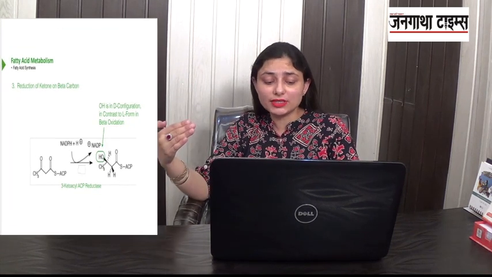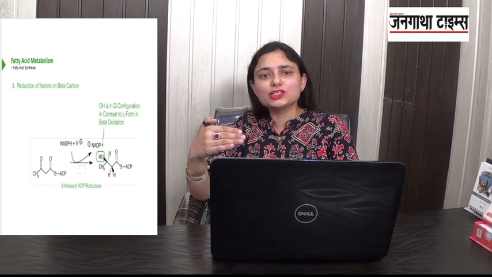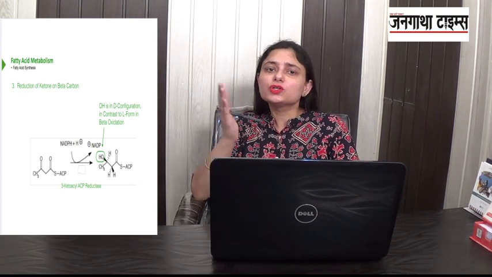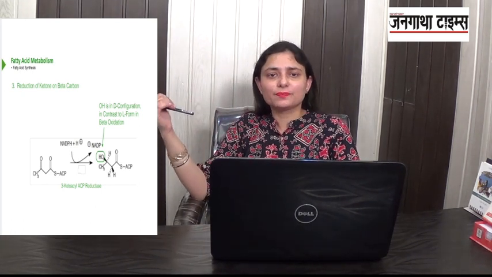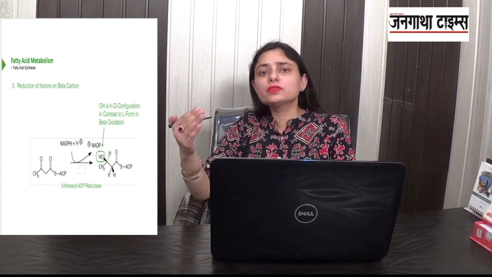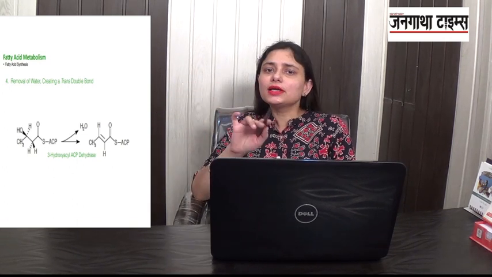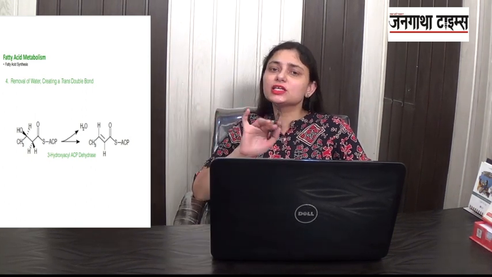Now the second reaction is the reduction reaction. What happens in the reduction reaction? One NADH is used, and the 3-ketoacyl ACP gets converted to 3-hydroxyacyl ACP. Then we come to the third reaction. In the third reaction, one water molecule is removed from 3-hydroxyacyl ACP. And here the enzyme is 3-hydroxyacyl ACP dehydratase, because water is being removed, and we get enoyl ACP at the end of this third reaction.